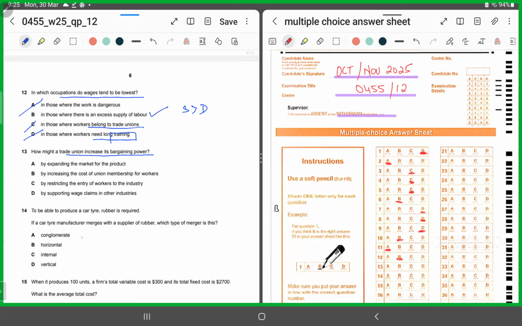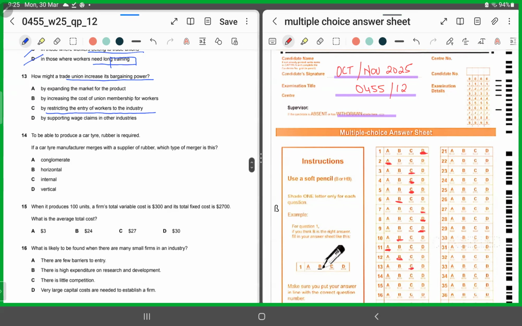So for MCQ number 13, we'll shade in C, because if the trade union is able to restrict the entry of workers to the industry, it will not allow workers to easily enter, and it will force the firms to pay higher or listen to their demand. So for MCQ number 13, we'll shade in C as the correct answer.